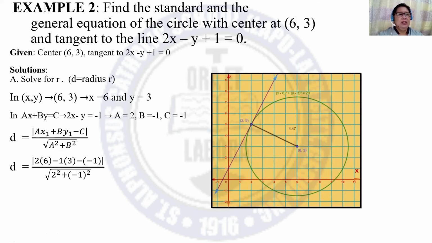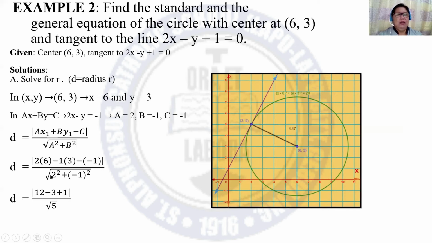So a is 2, x is 6, b is negative 1, y is 3, and c is negative 1, all over the square root of a squared plus b squared. And then simplify. 2 times 6 is 12. Negative 1 times 3 is negative 3. Negative times negative 1 is 1.